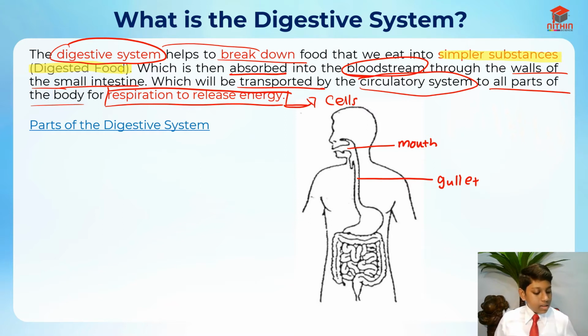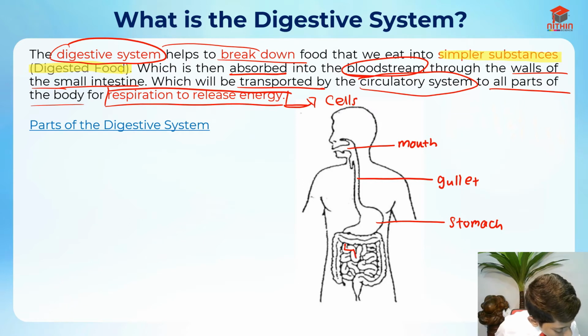After the food passes through the long tube, it goes to the stomach. And these tubes over here are called the small intestine. And this large tube over here, like this whole thing, is called the large intestine.